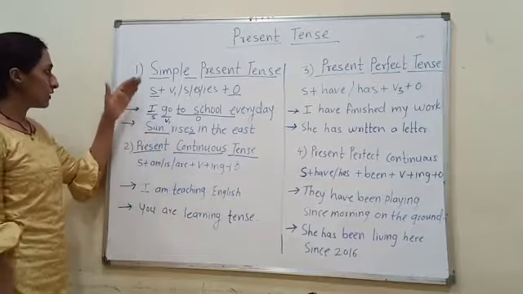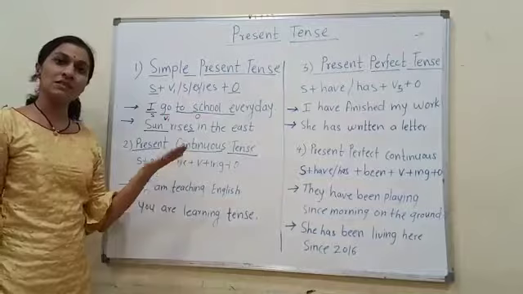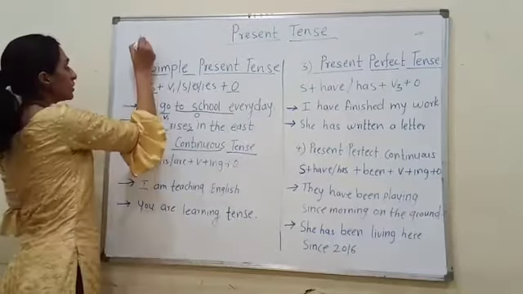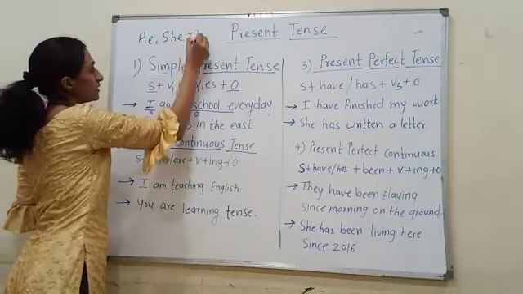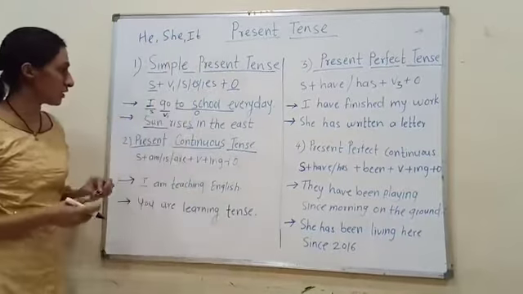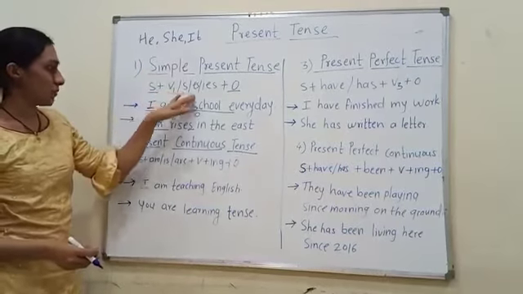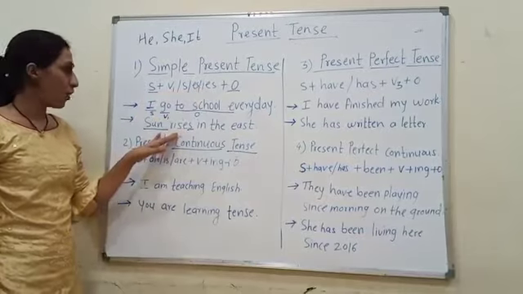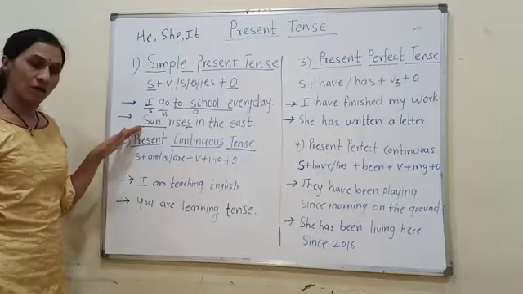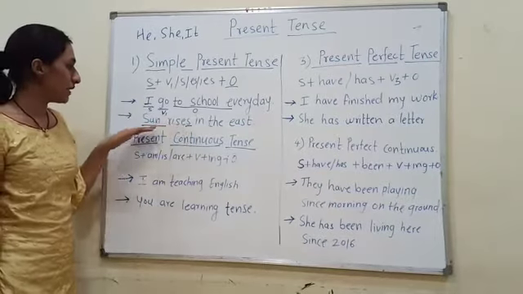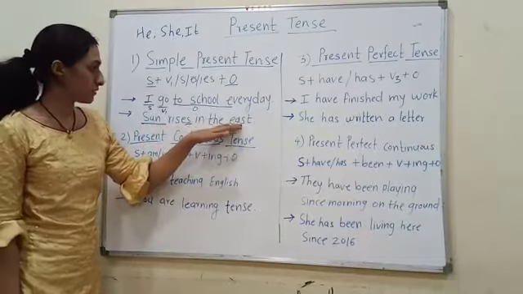If in a sentence of simple present tense there is a third person singular, he, she, it, these are the third person singular, you have to use these suffixes with the verb. Or if there is a singular noun, you have to use s. So I have used s here: the sun rises in the east.